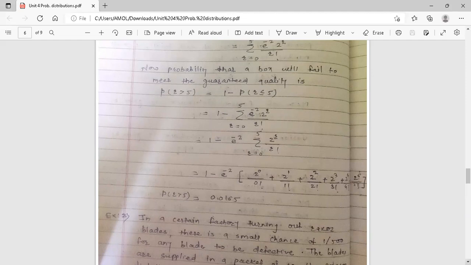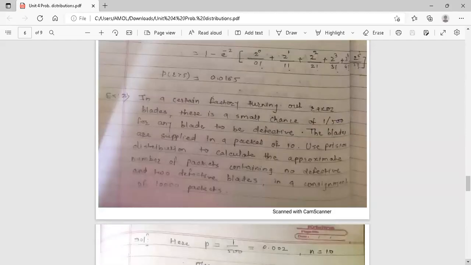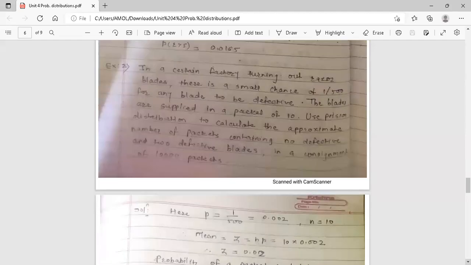Here, the first example is over here. Second example is here. In a certain factory turning out razor blades, there is a small chance of 1 by 500 for any blade to be defective. The blades are supplied in a packet of 10. Use Poisson distribution to calculate the approximate number of packets containing no defective and 2 defective blades in a consignment of 10,000 packets. See, the standard probability of a defective blade is given. It is equal to 1 by 500.